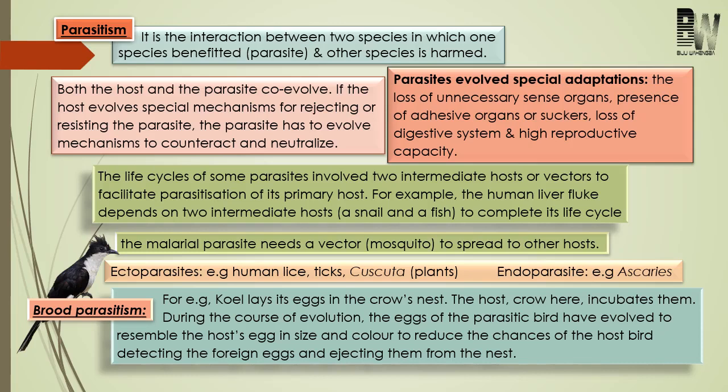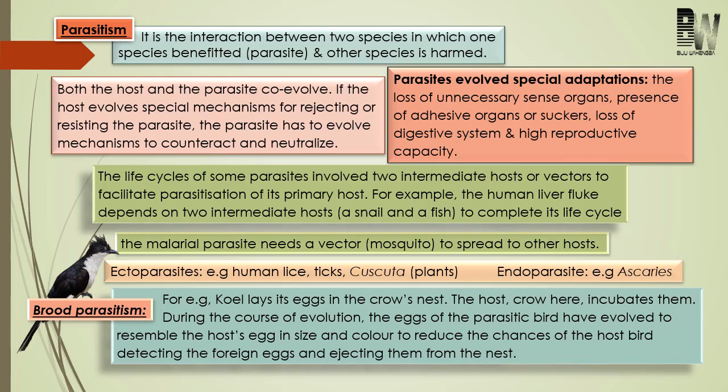There are some parasites that require two hosts to complete their life cycle. For example, the human liver fluke. It requires two hosts to complete its life cycle, and the two hosts are snail and fish. Another example is the malarial parasite, which causes the disease malaria. Here the parasite requires two hosts to complete its life cycle. One is the mosquito and one is the human being.